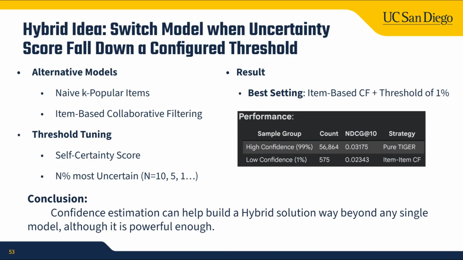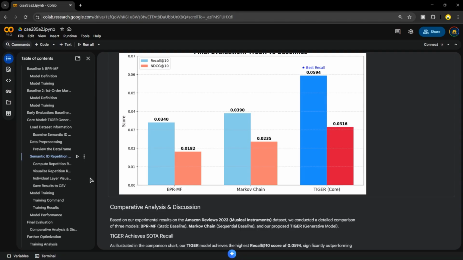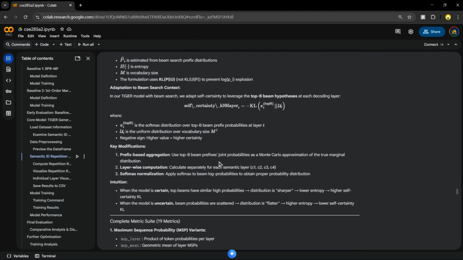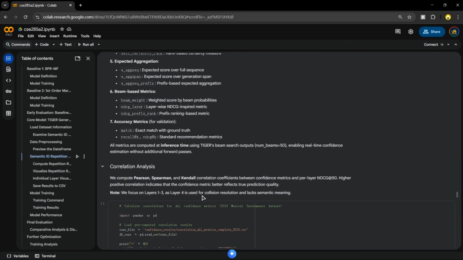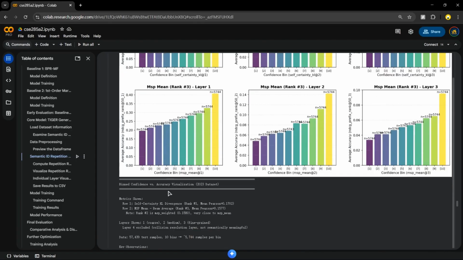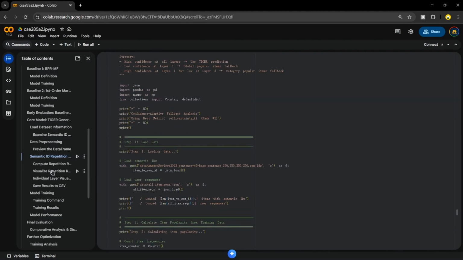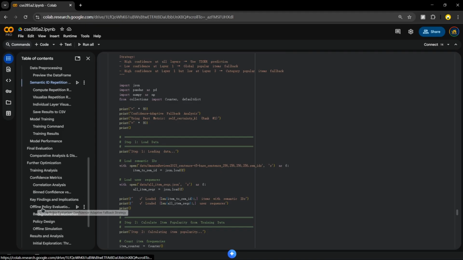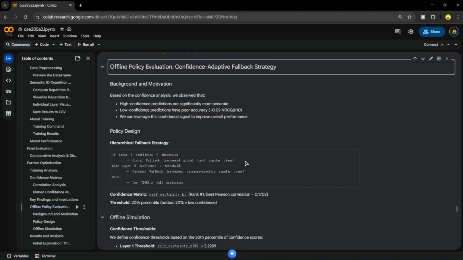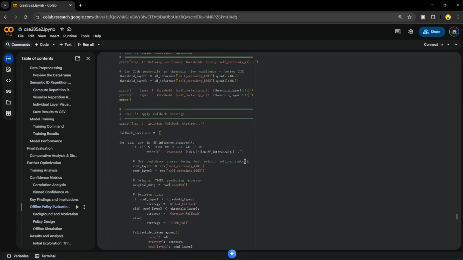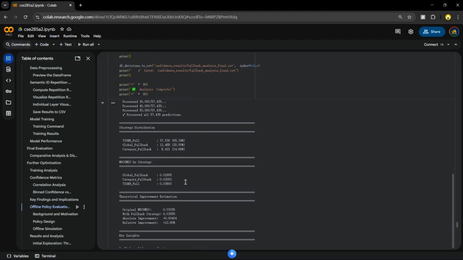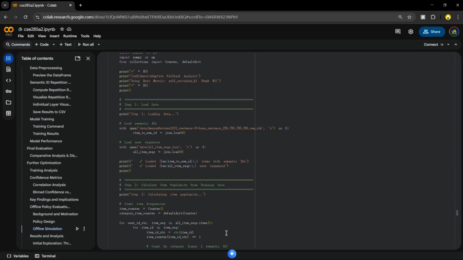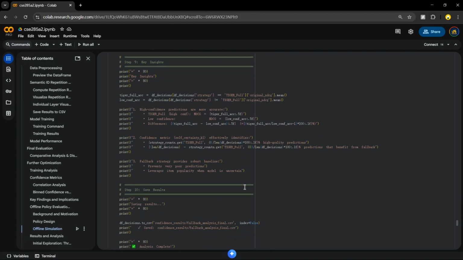So to run through the code again, we did this extra part right after our evaluation. As you can see, we tried different metrics and did the analysis. Also, we tried different alternative models. We also tuned the threshold here. And in the end, we get our final result, as you can see on the slides.